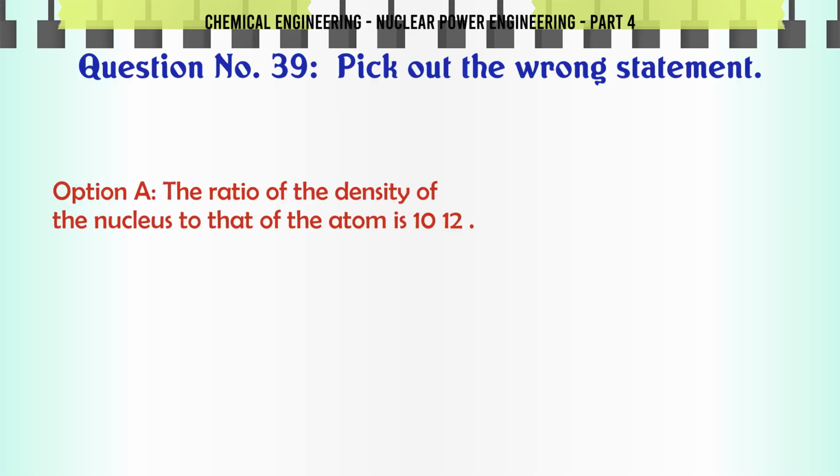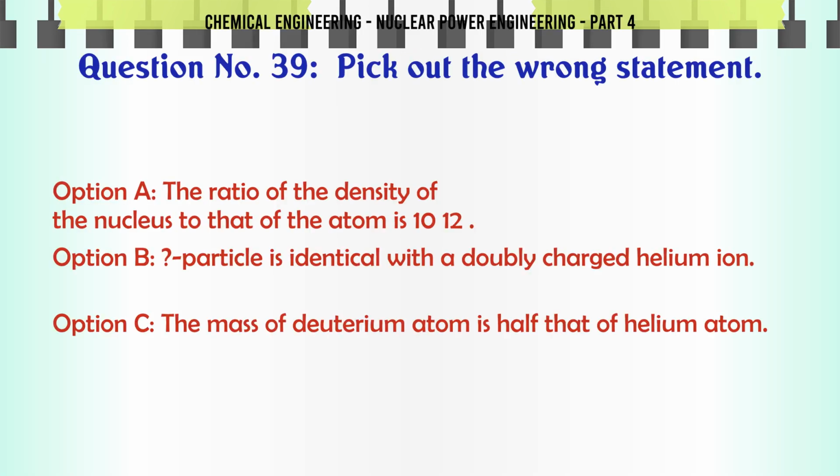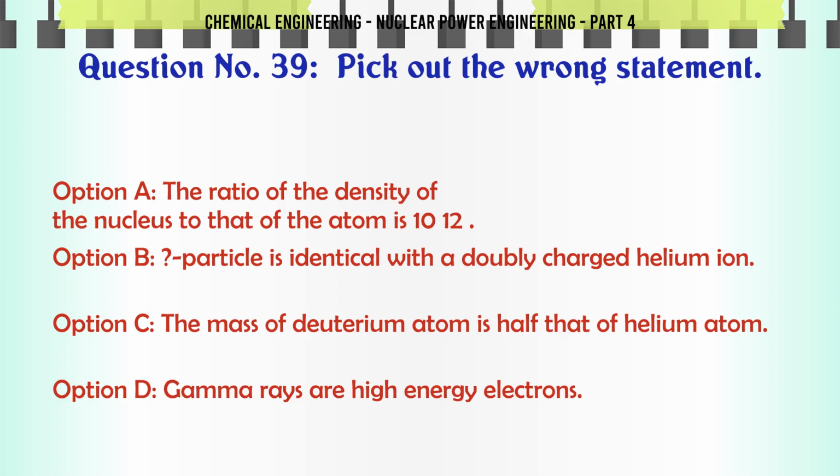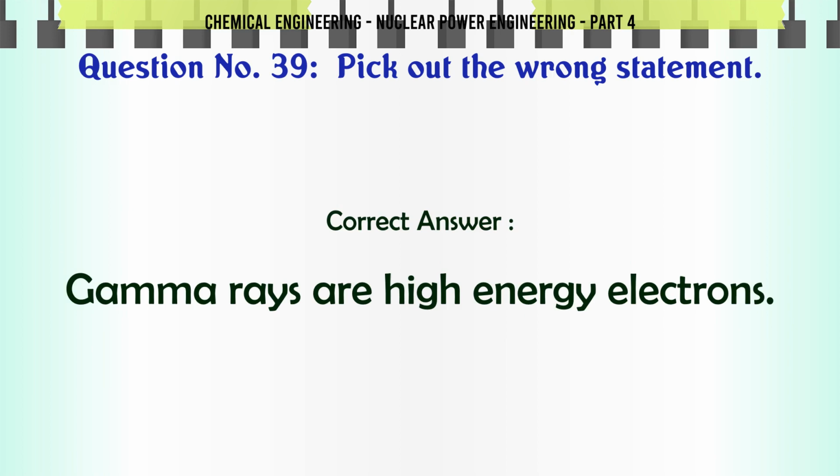Pick out the wrong statement. A. The ratio of the density of the nucleus to that of the atom is 10^12. B. Alpha particle is identical with a doubly charged helium ion. C. The mass of deuterium atom is half that of helium atom. D. Gamma rays are high energy electrons. The correct answer is gamma rays are high energy electrons.